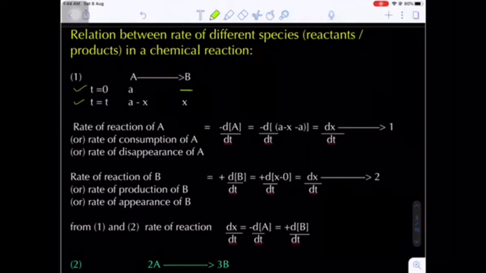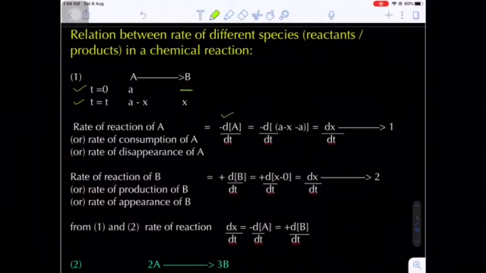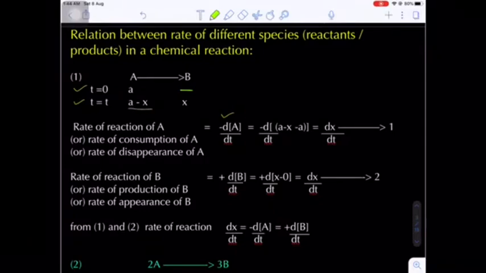Now rate of reaction of A is nothing but change in concentration of A. What is the change in concentration? Delta A or dA by dt. Why am I writing the negative sign? Because the concentration of reactants decreases, okay. Minus of d by dt of final concentration of reactants, how much at a time interval T? A minus X. Minus of initial concentration, which will be A. Minus A plus A gets cancelled, so minus of minus you will get dx by dt, okay. That is the minus dA by dt.